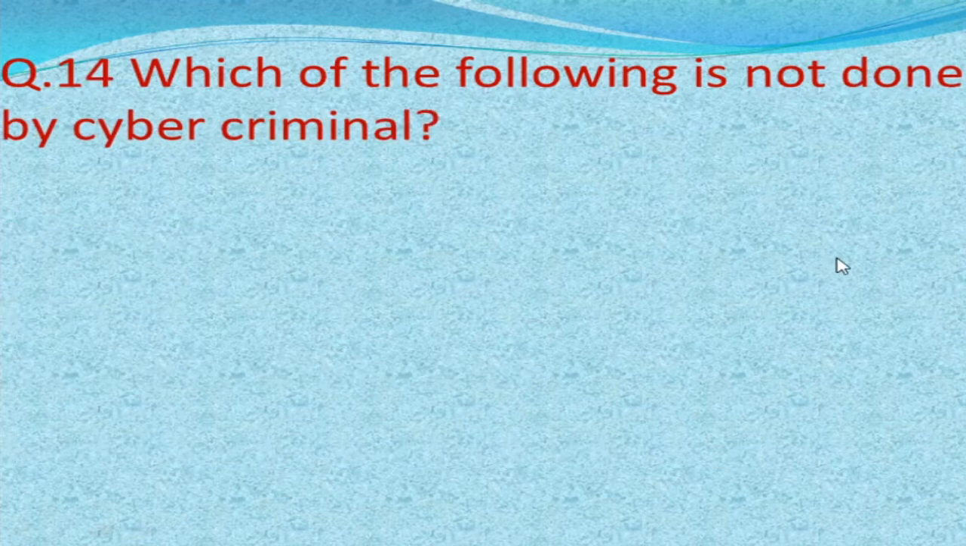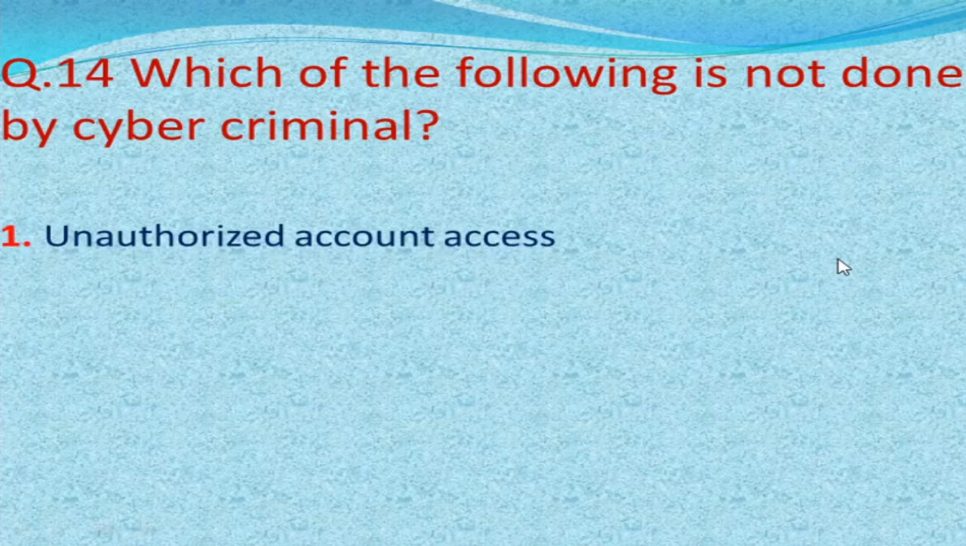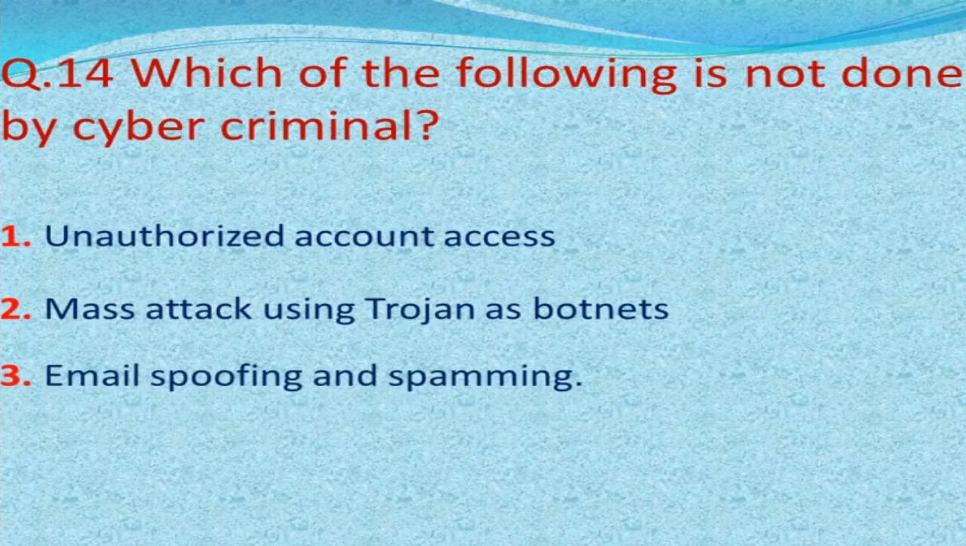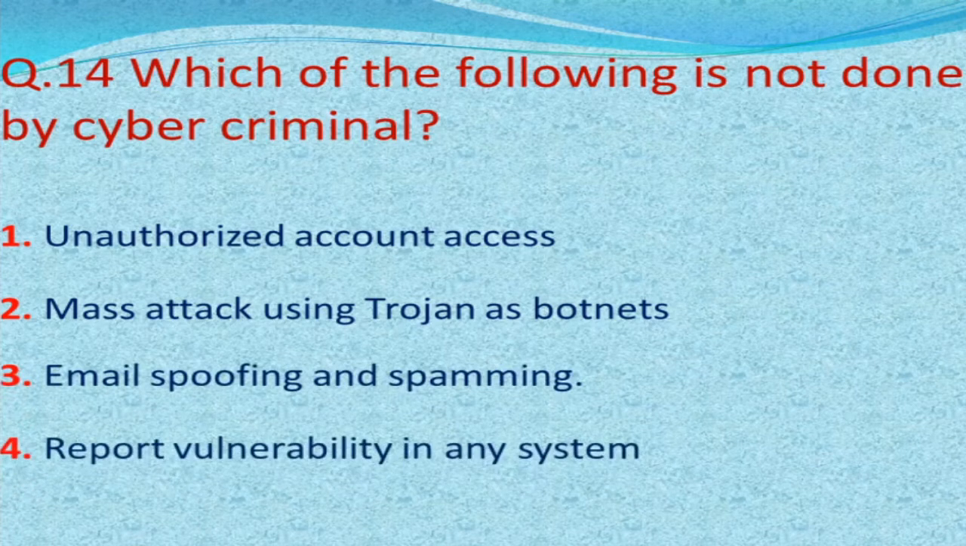Next, which of the following is not done by a cyber criminal? Our options are first unauthorized account access, mass attack using Trojans as botnets, email spoofing and spamming, report vulnerability in any system. And our correct answer is report vulnerability in any system.